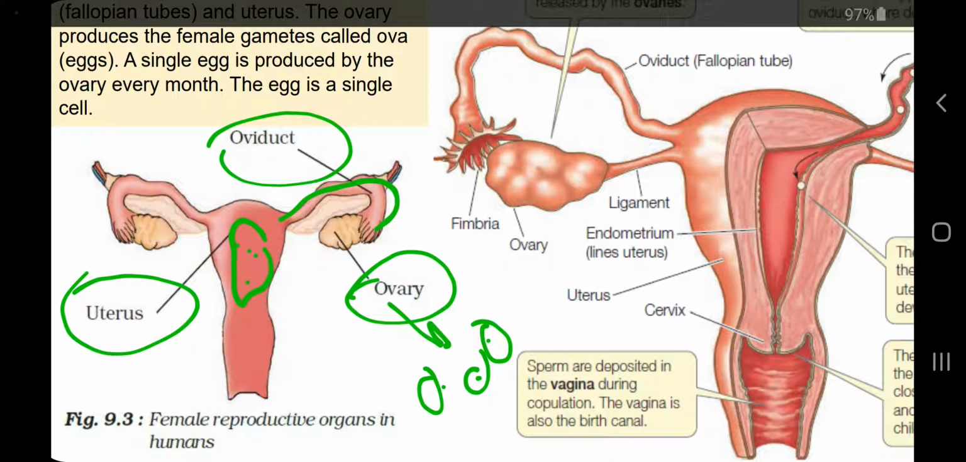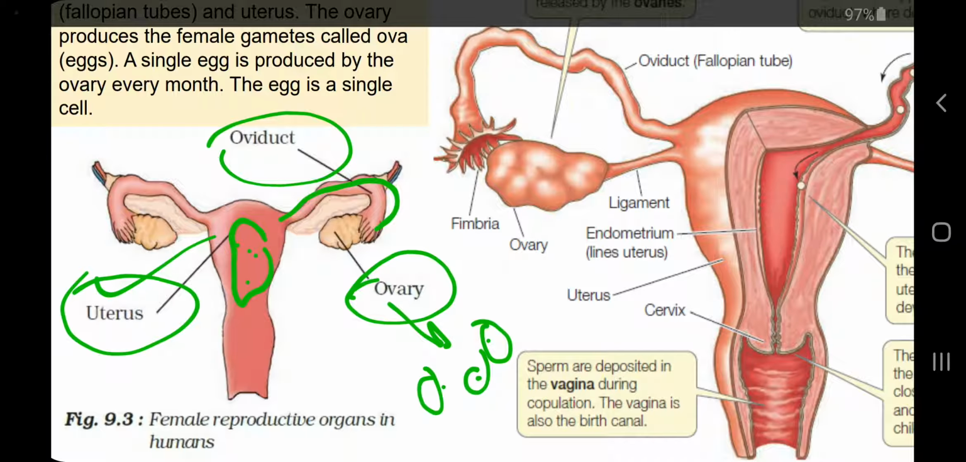So you will see three labelings, and now I am sure that you are all aware of the functions of these parts also: ovary, oviduct and uterus. So if I ask what is the site of fertilization, the answer will be oviduct. If I ask what is the site of embryo development, uterus.